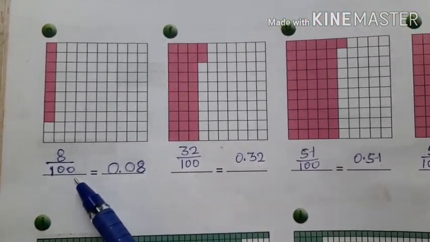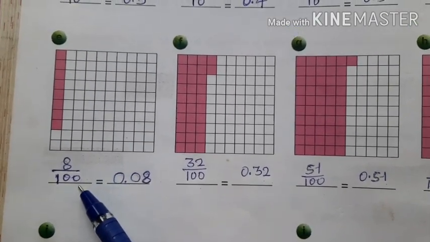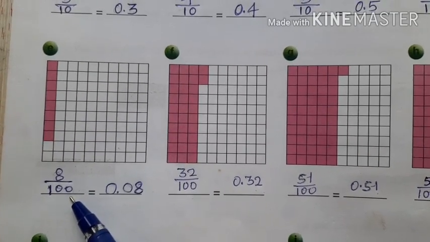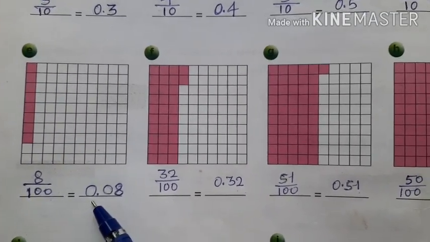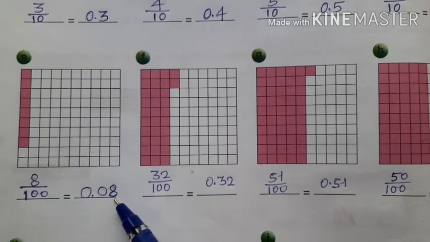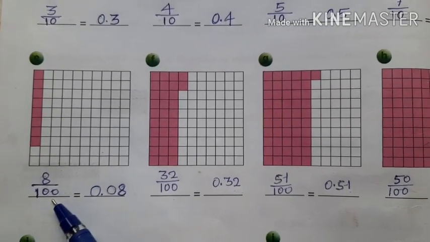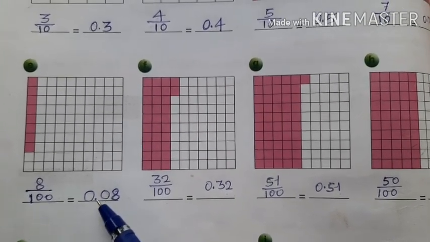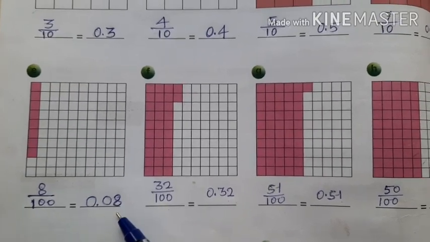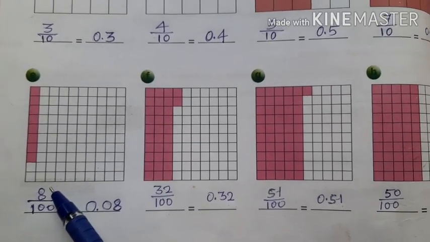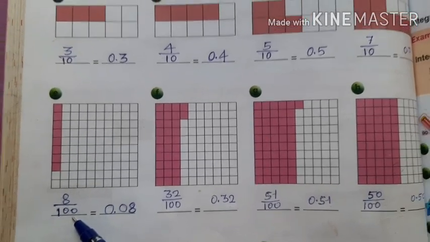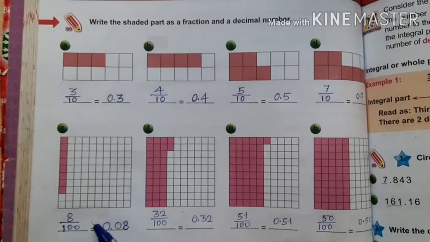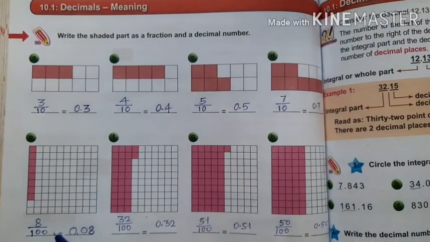8 upon 100 is a fraction with numerator and denominator. It is in the form of p by q. Therefore, it is a rational number. But this 8 upon 100 is equal to 0.08, which is a decimal. That is why a rational number is also equal to a decimal. Is it clear? But a decimal has a decimal point, whole number part, and decimal part, whereas a fraction has numerator and denominator. Therefore, the fractions are equal to the decimals and decimals are equal to fractions.